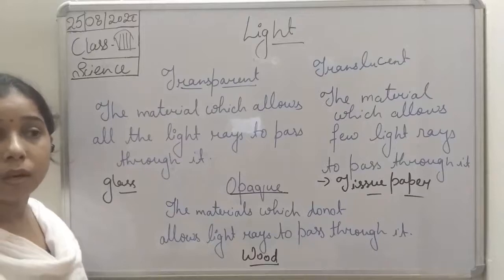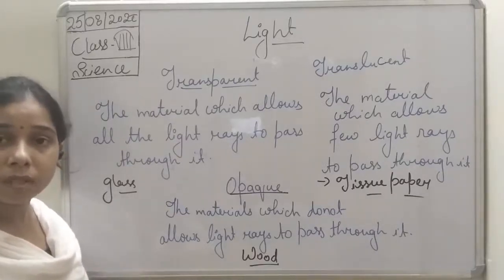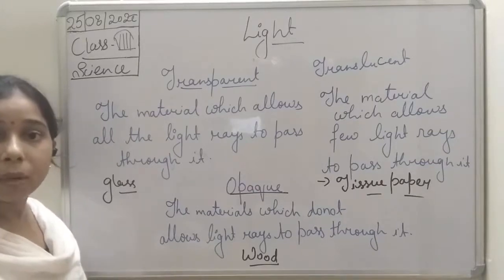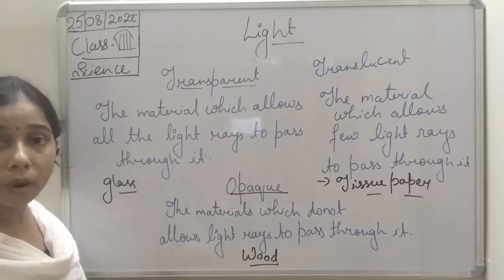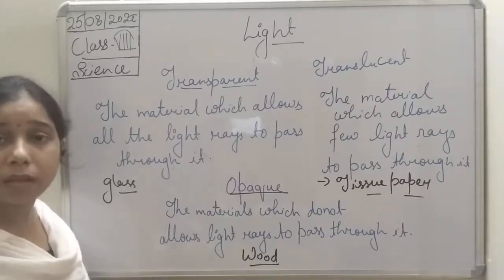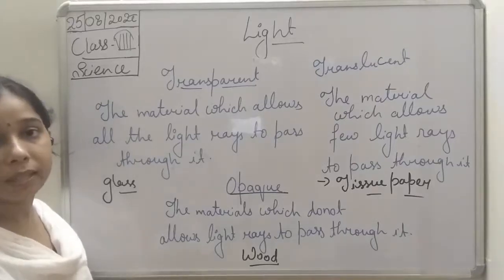So you see wood or the thing which is made up of cement. Is it possible to see the object sitting in the next classroom? No. Why is it so? Because the object which the wall is made up of will not allow the light particles to pass through it, and thus we cannot see the person who is sitting in the next room.